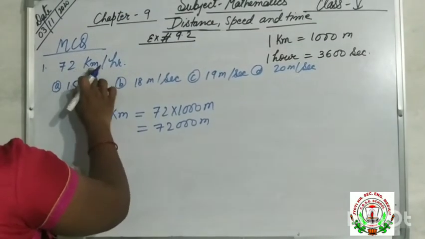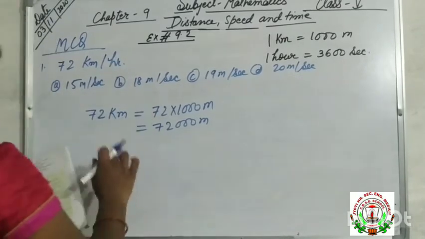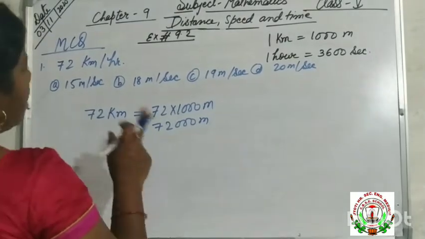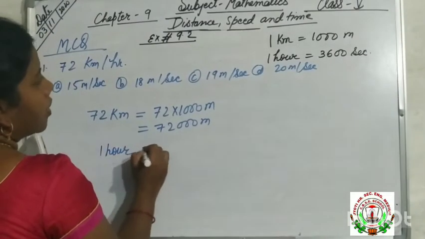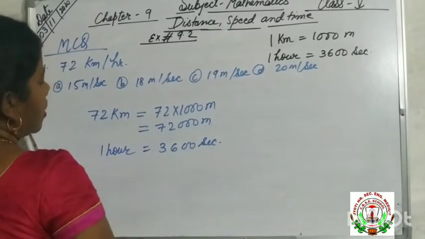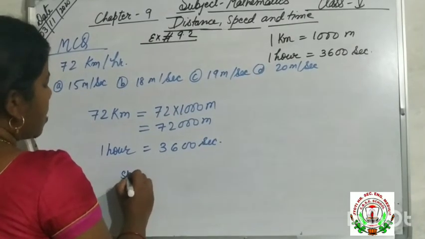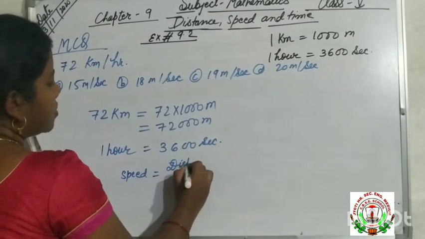And 72 kilometer per hour means a distance of 72 kilometer is covered in 1 hour. So the time is 1 hour, and 1 hour means 3600 second. Understood? Now we know that speed is equal to distance by time. So what is the distance?